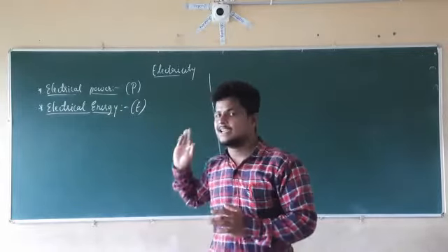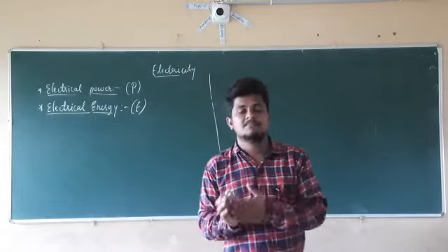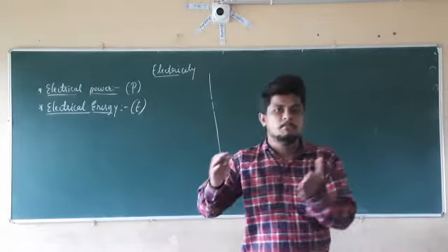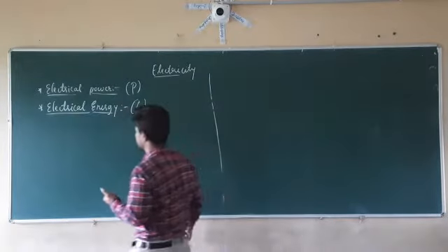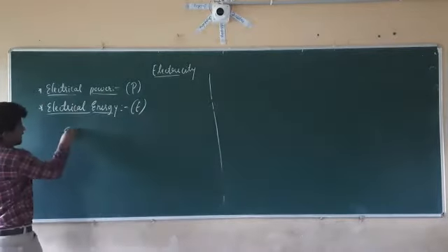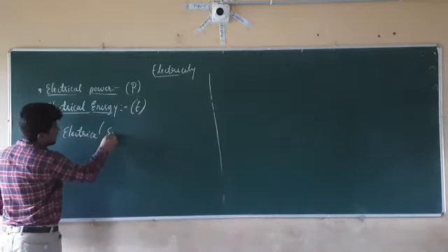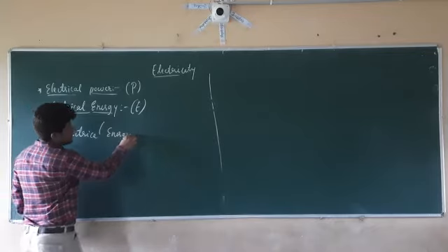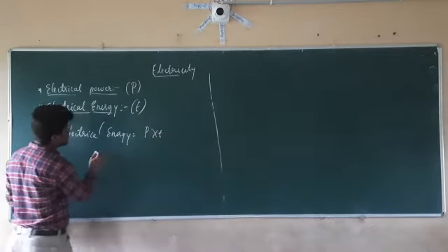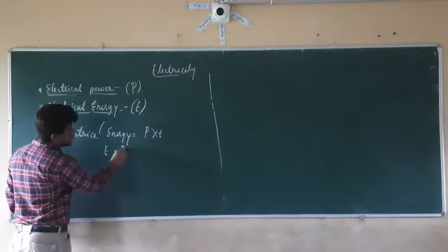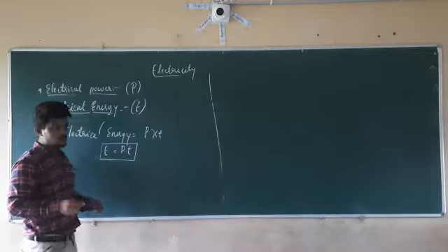So the electrical energy is the product of the power and the time taken. Electrical energy is the product of what? It is the power and the time taken. Since it is denoted as E, E equal to what? It is P into T. E equal to P into T.